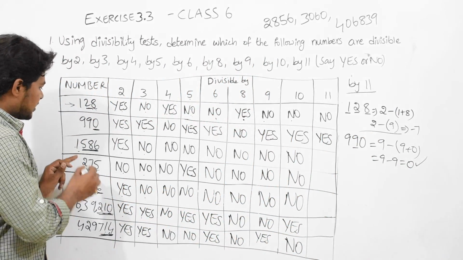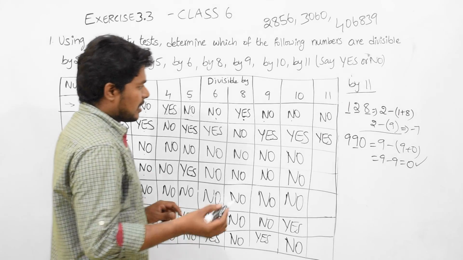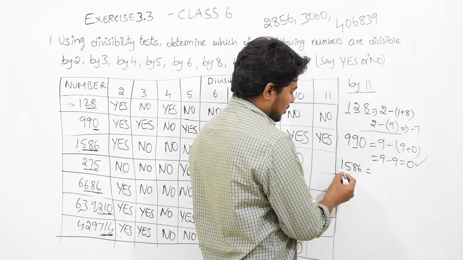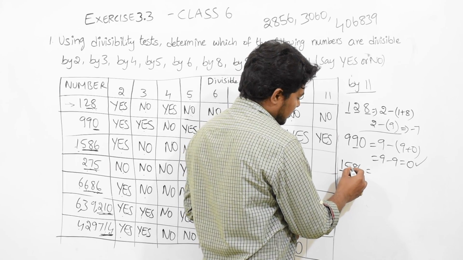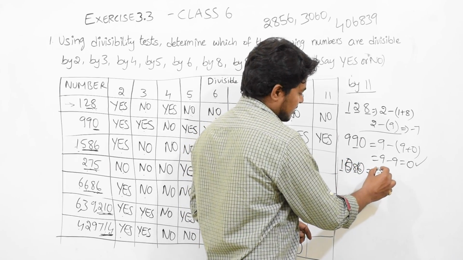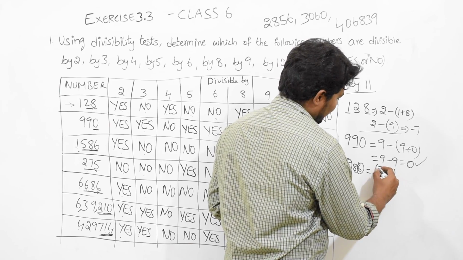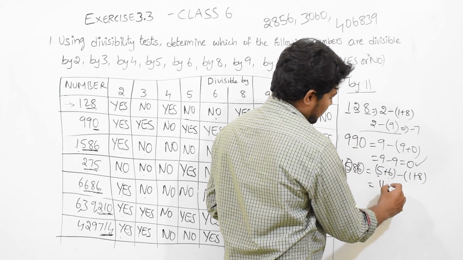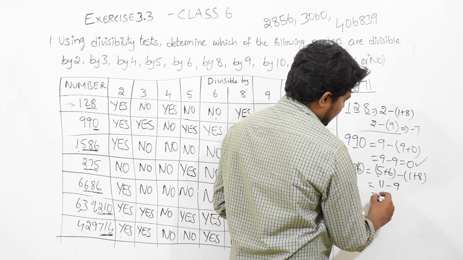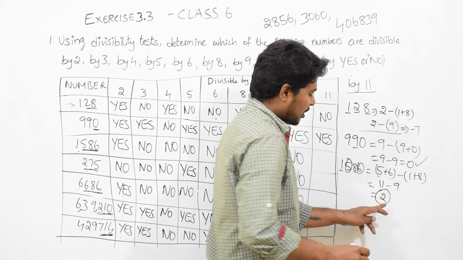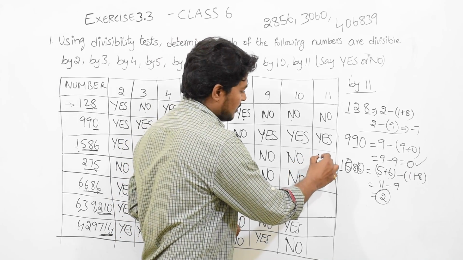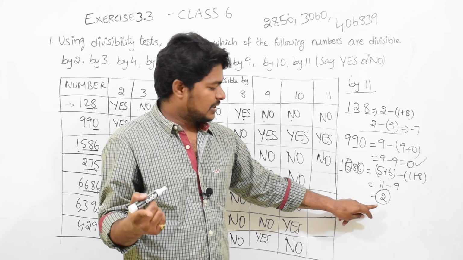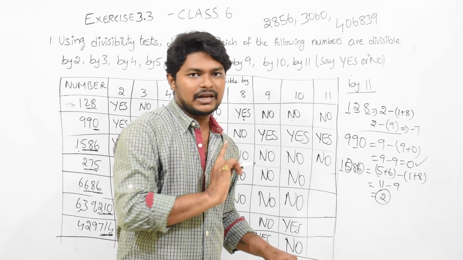Okay, next 1586. You can see this. What are the even-place digits? 5 and 6. 5 plus 6 minus 1 plus 8. 5 plus 6 is 11, minus 1 plus 8 which is 9. That will be 2. It is not divisible by 11. So the answer will be no. It should be either 0 or divisible by 11, the final answer. Then only the complete number is divisible by 11.